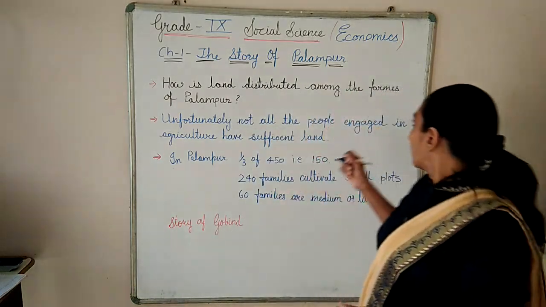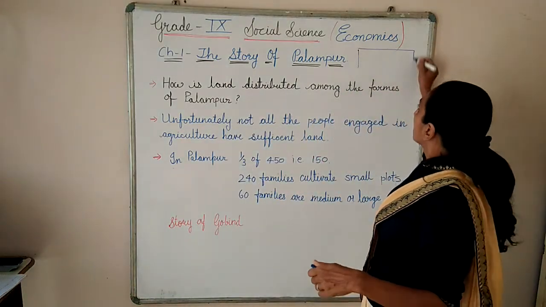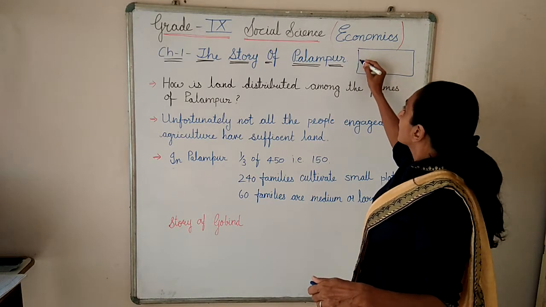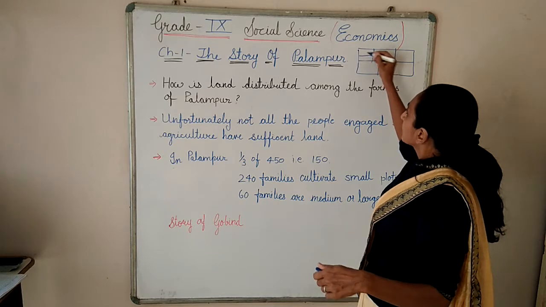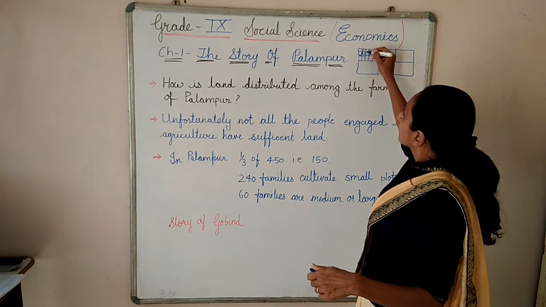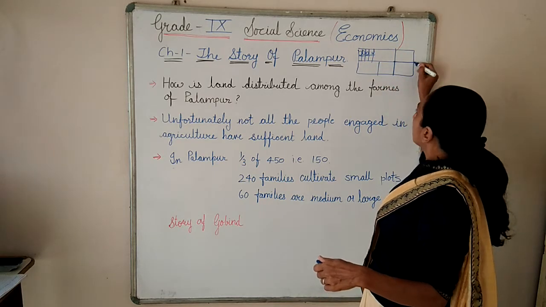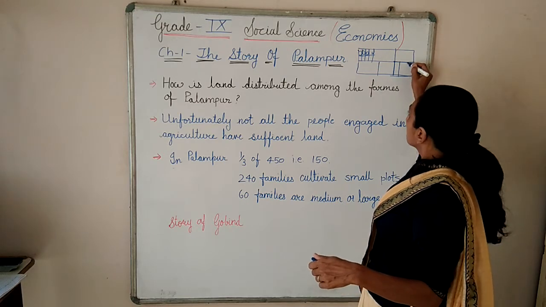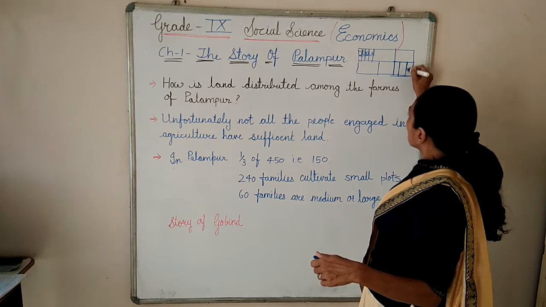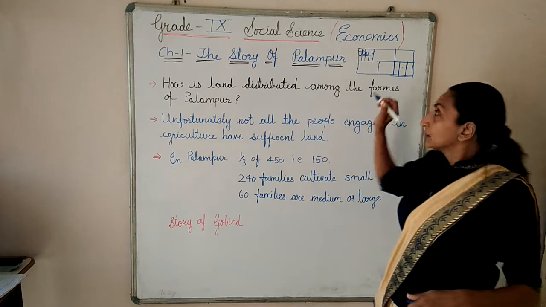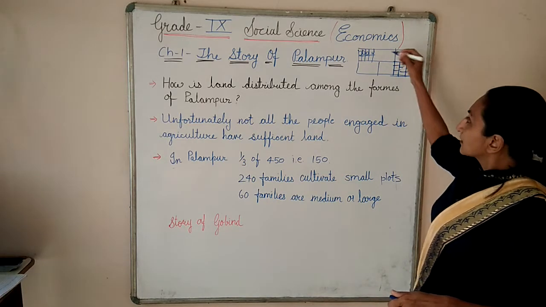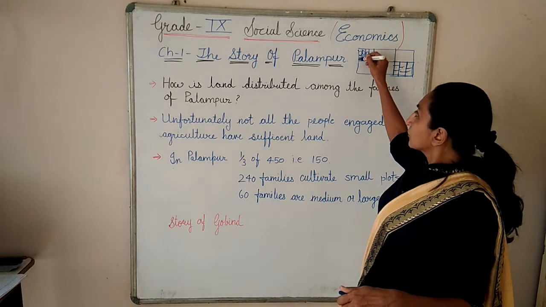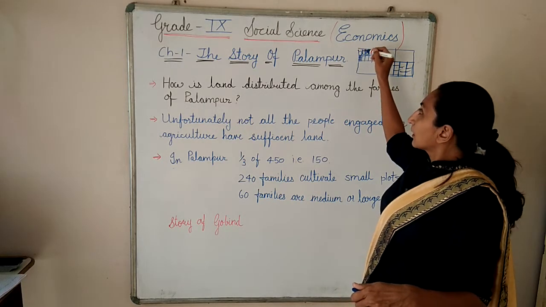So what happens? The distribution of land is uneven. Some farmers have this type of land, some have a small piece of land. Suppose this is the farm of Gobind; after his death it was distributed among the 3 sons. Again in future it is distributed further, and a small piece is also distributed among the sons like that.